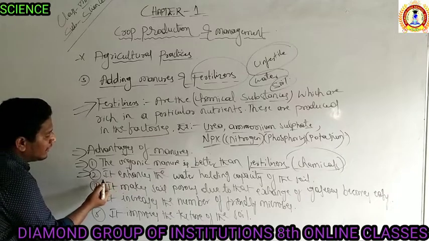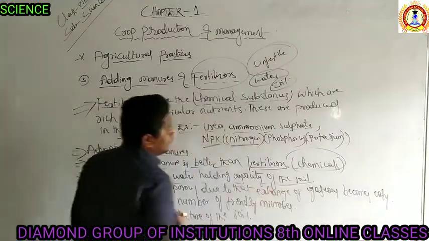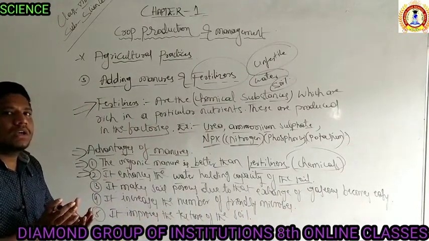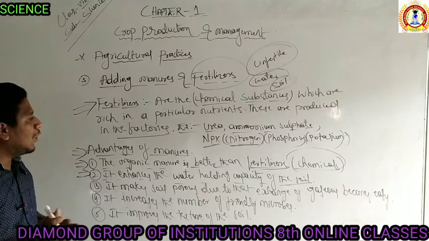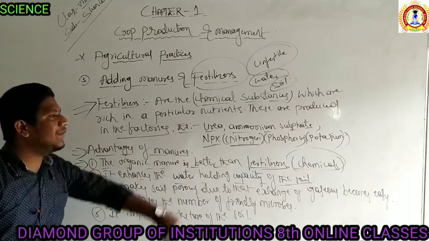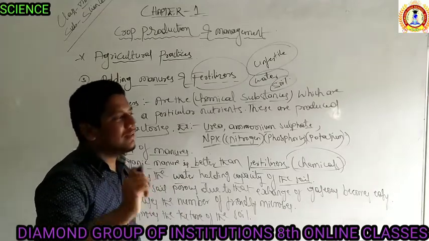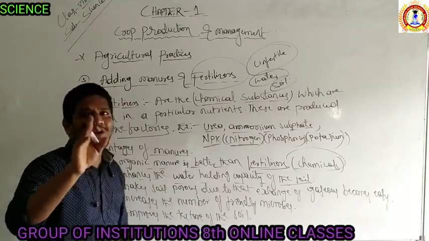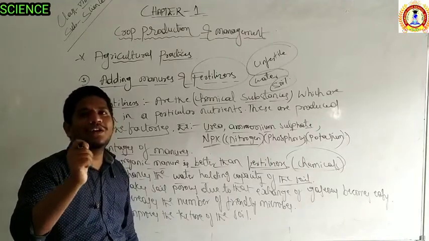Then what other advantages does adding manure have? The second advantage is that it enhances the water holding capacity of the soil. Not all soils hold water. Only by adding manures will the capacity of the soil be enhanced. For that reason, black soil is costlier than red soil, because red soil's water holding capacity is not that good, and as a result it is not good for the growth of crops.